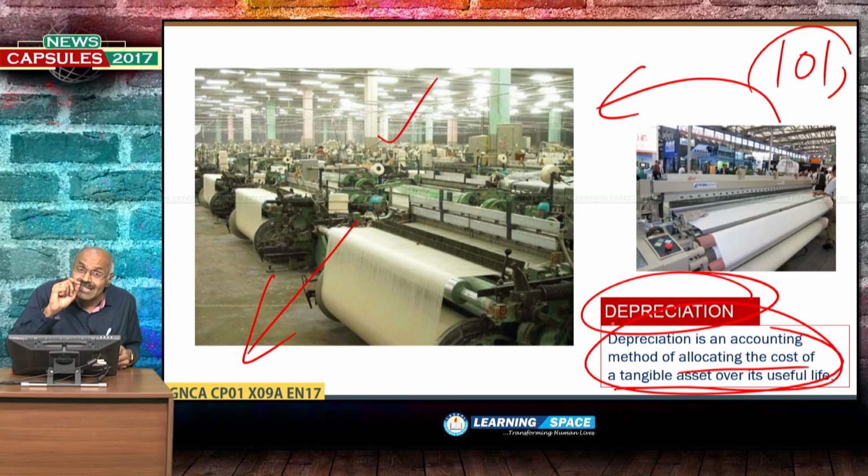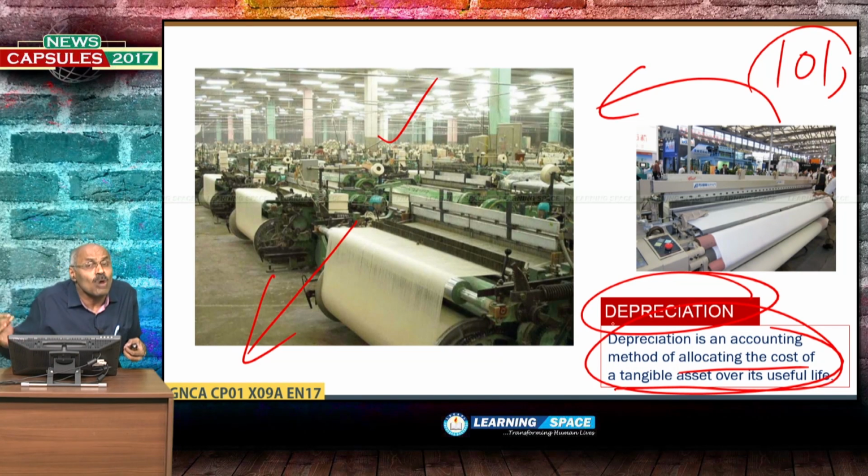So, the depreciation concept is whatever you are adding to the capital assets in our country is not the net addition. That may be gross addition, but the net addition you will get when you subtract depreciated assets. If you are adding 5 machines in the textile industry, if 3 are discarded because of wear and tear, then the net addition will be 2 only.